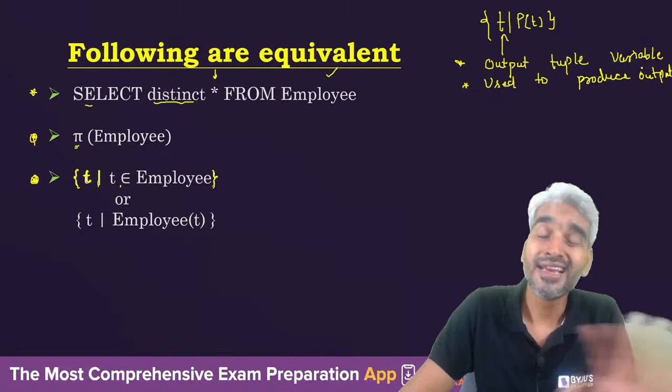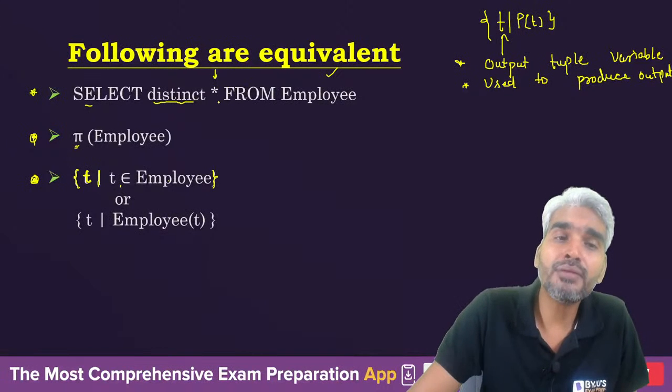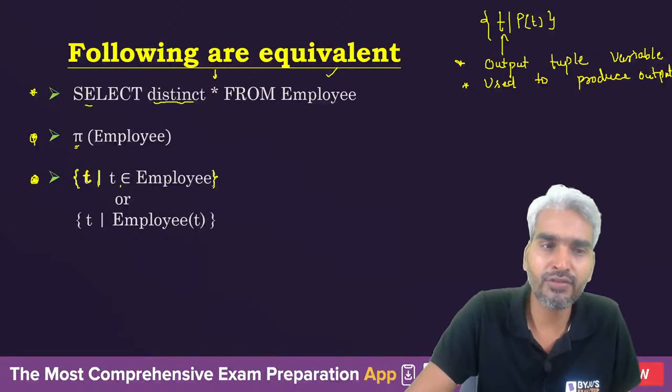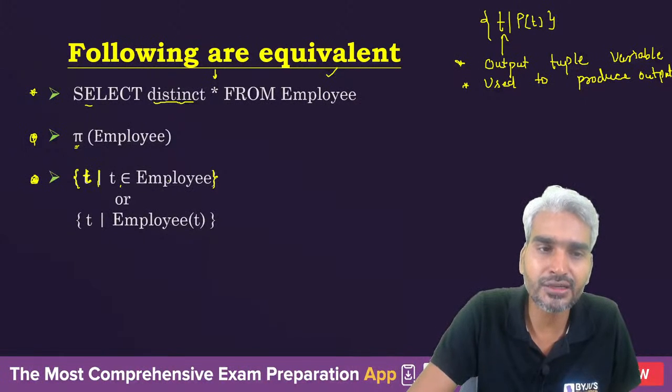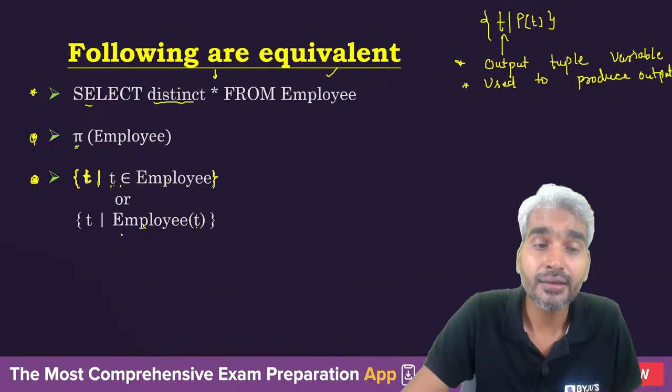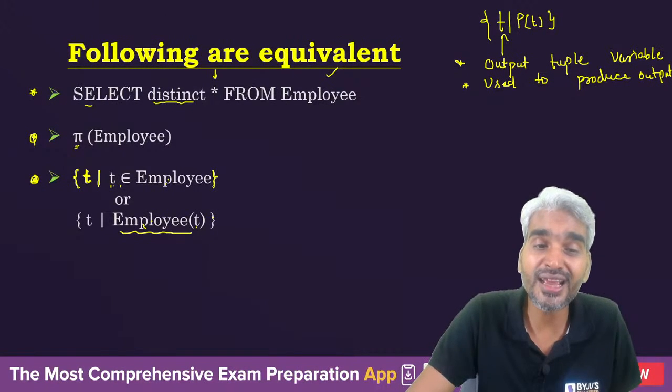Here, in this particular example, we were trying to project all the attributes of the table Employee. Therefore, we did not have to specify anything. We just had to say the result is the tuple t such that t belongs to Employee. So t belongs to Employee, or this is a predicate: the predicate Employee is satisfied by t.